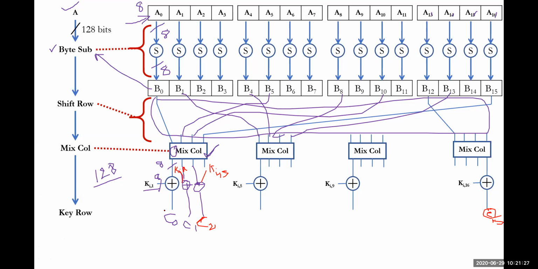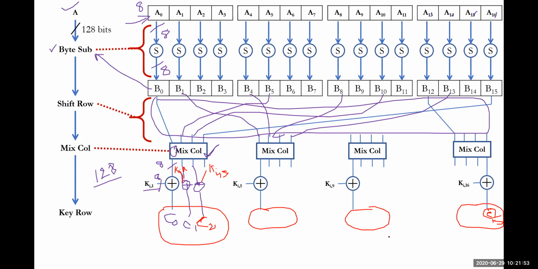Ci0 to ci3 will be the first 32 bits, ci4 to ci7 will be the second 32 bits, and the third and fourth 32 bits will look like this. For the next round, C0 to C15 will be the inputs.